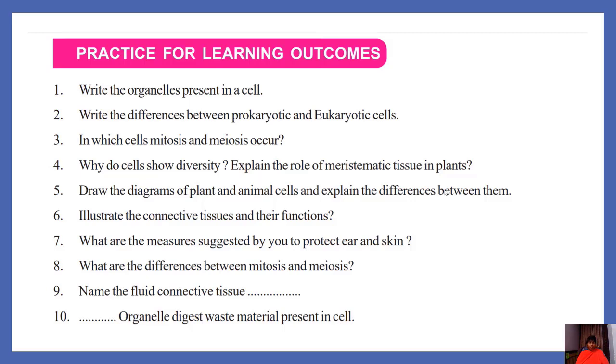Draw the diagrams of plant and animal cells. Explain the differences. Plant cells have chloroplast, cell wall, cell membrane, and large sized vacuole, and centrioles are absent. Animal cells do not have cell wall, but they have cell membrane. Chloroplasts are absent. Small sized vacuoles are present, and centrioles are present.